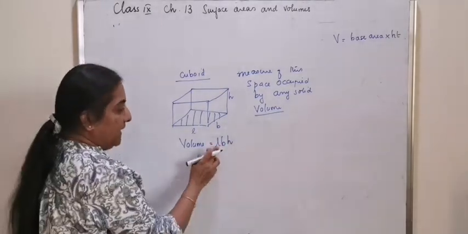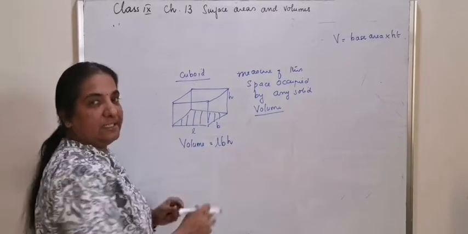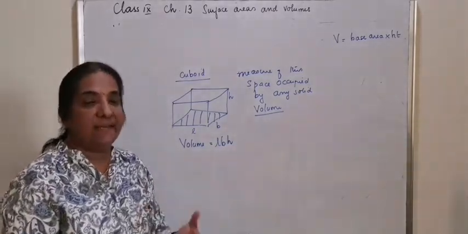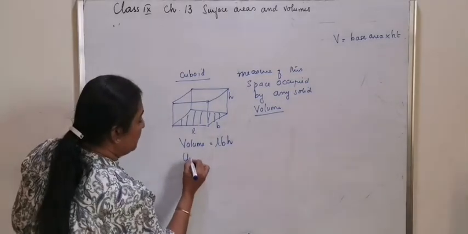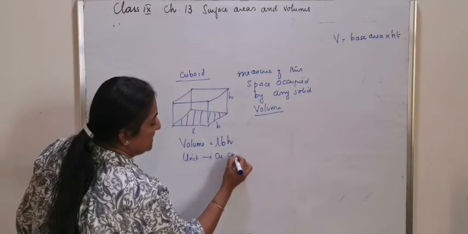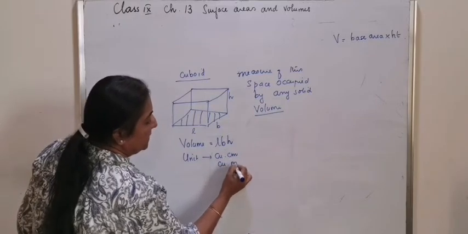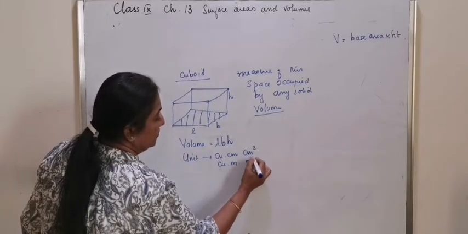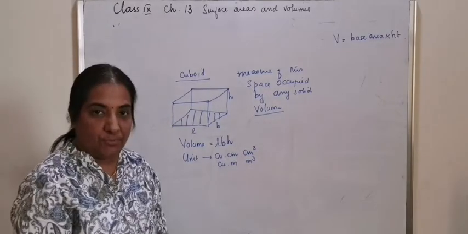Now length, breadth, height. These are three dimensions. So since volume is three dimensional, the unit of volume will be either cubic centimeter or cubic meter. That is, you represent it as centimeter cubed or meter cubed.